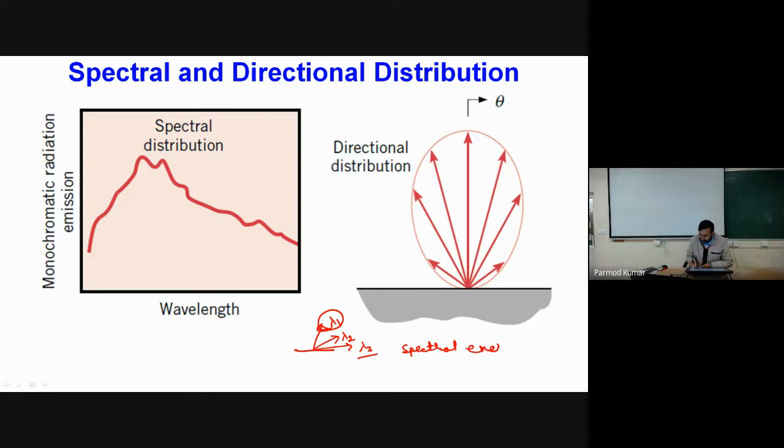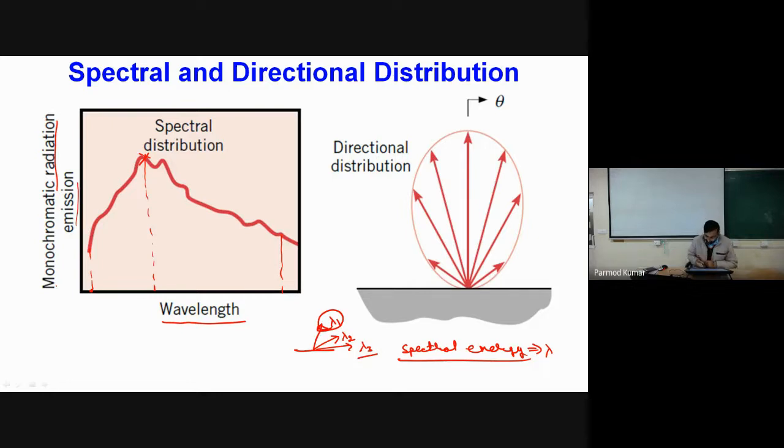Spectral energy is the energy associated with an individual wavelength. You can see here we have wavelength along the abscissa, and here the monochromatic radiation emission, meaning the radiation emitted at a single wavelength. At a low wavelength this is the energy value, for a high wavelength this is the energy, and there is a certain wavelength at which the energy carried by the emitted radiation is highest.